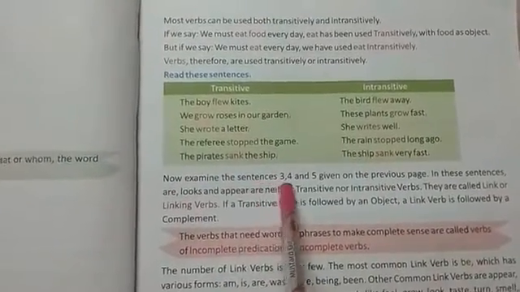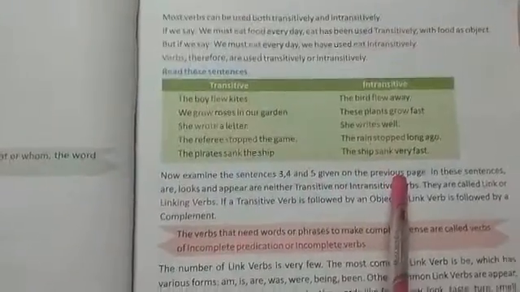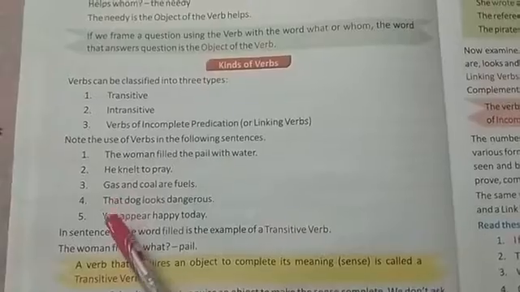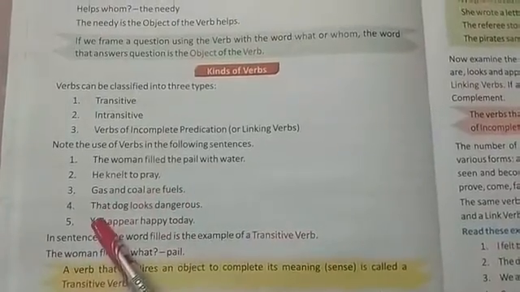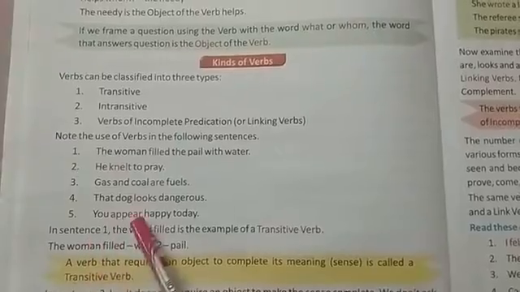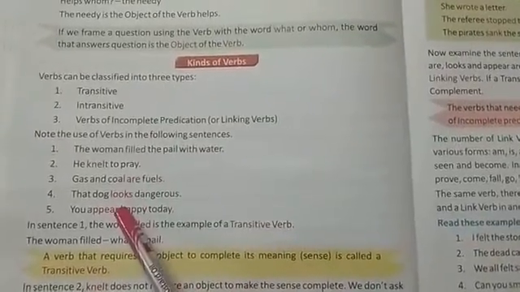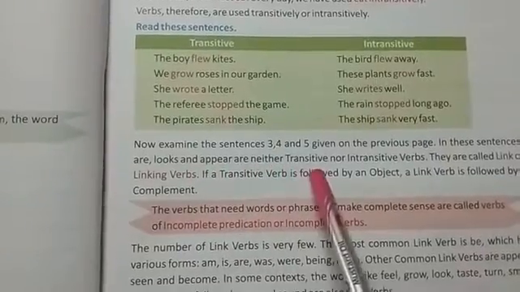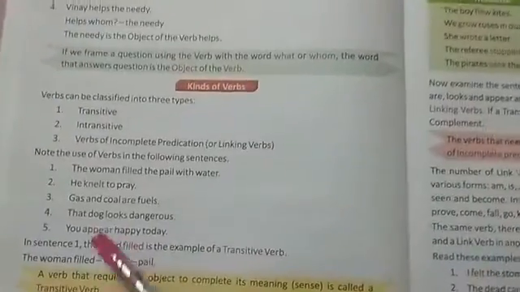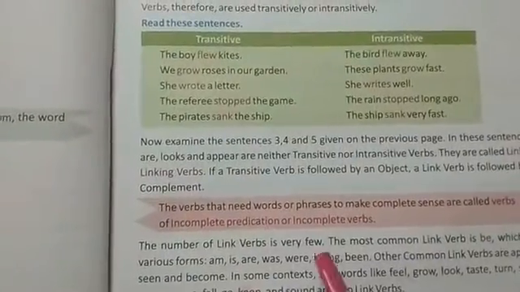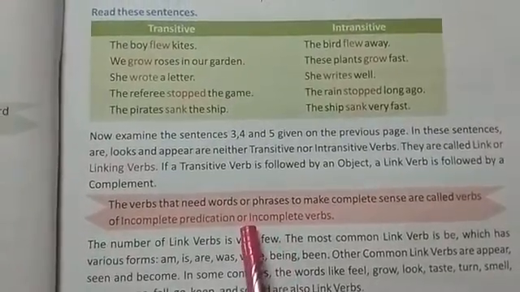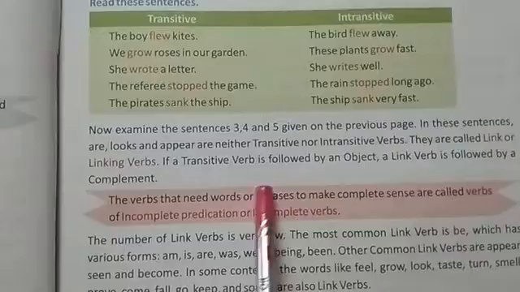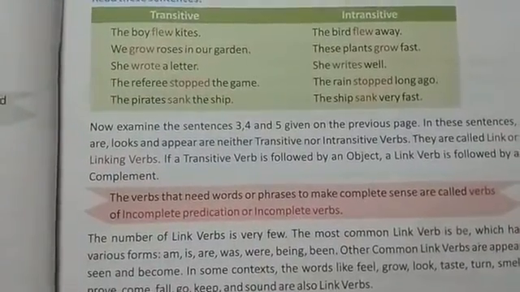Now examine the sentences 3, 4 and 5 given on the previous page. Gas and coal are fuels. That dog looks dangerous. You appear happy today. What does this say? In these sentences, are, looks and appear are neither transitive nor intransitive. They are called link verbs. Those verbs which are neither transitive nor intransitive are called link or linking verbs.